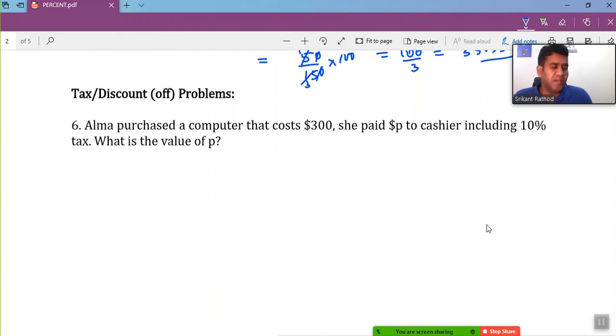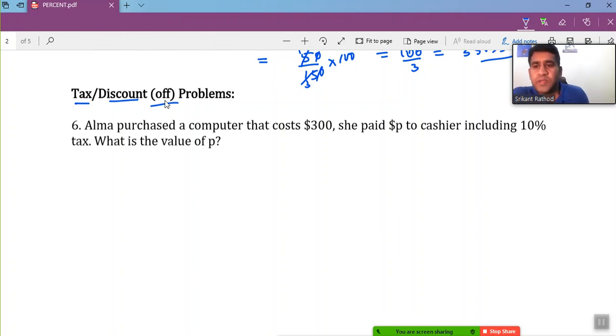All right, there are other concepts we involve here with percentages. Here is the tax or discount or off. When we go shopping, we like to purchase items with a discount, right? And we also need to pay a certain amount of tax or VAT on that item. So let's see how the questions involve these concepts.